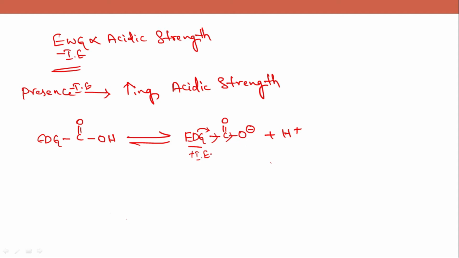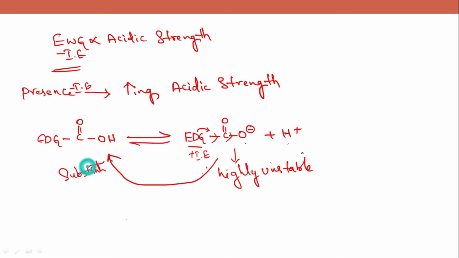On top of this, the electron donating group is giving electrons towards oxygen. So this becomes highly unstable. Due to instability, this anion adds up the proton and turns into the substrate molecule.